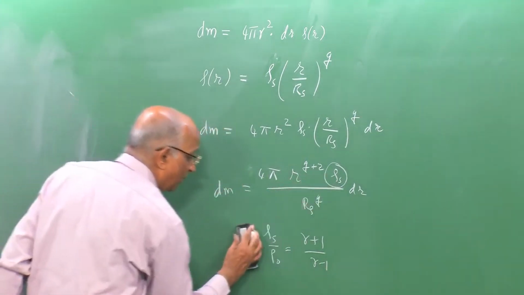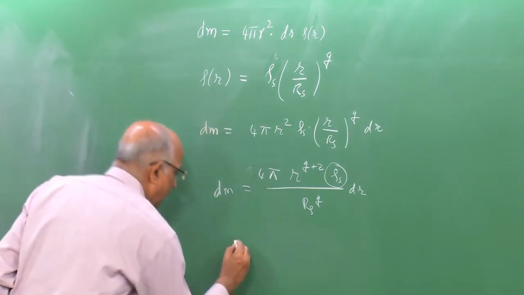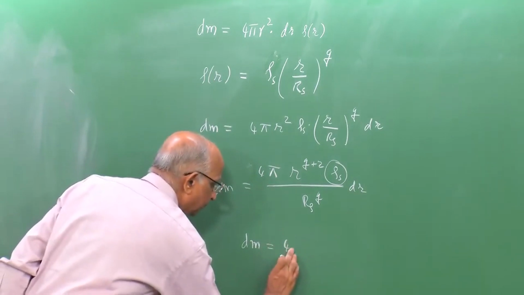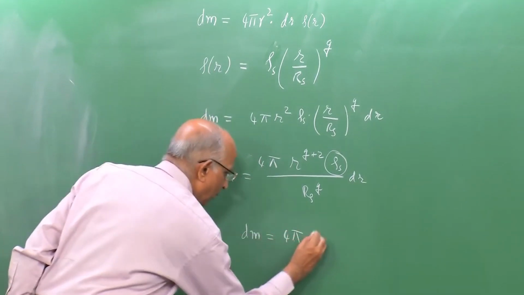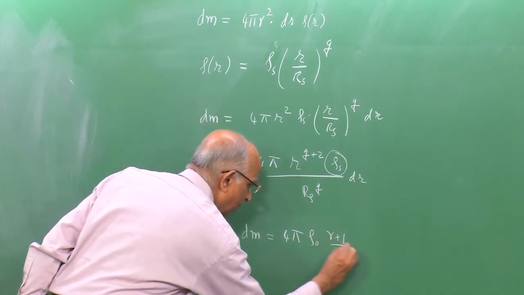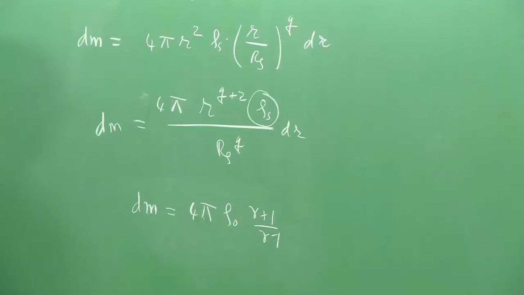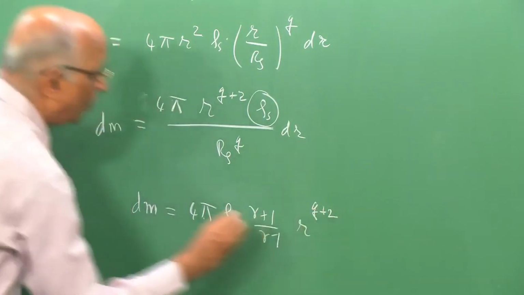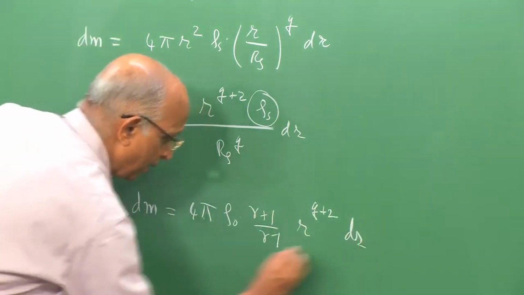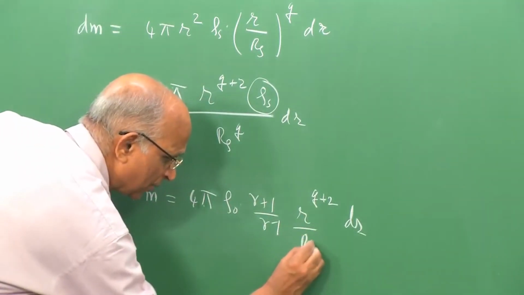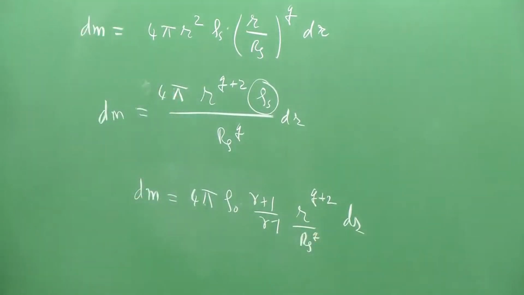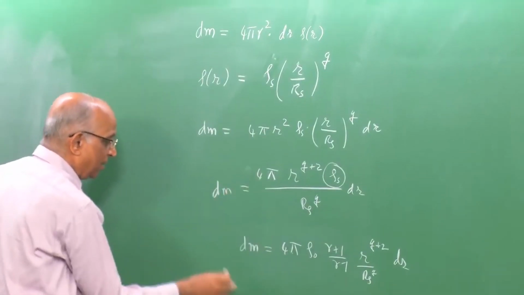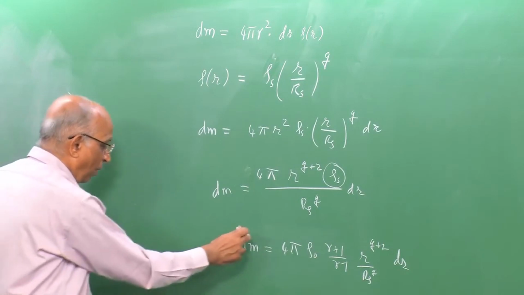If I substitute this value, I get dm equal to 4 pi times rho naught times gamma plus 1 divided by gamma minus 1, that was the value of rho s, times r to the power q plus 2 times dr, and of course, I also have Rs to the power q. I want to solve this, and therefore, what is the total mass enclosed by the sphere, that is, by the lead shock of radius Rs?